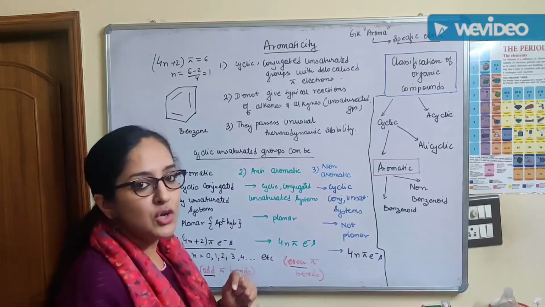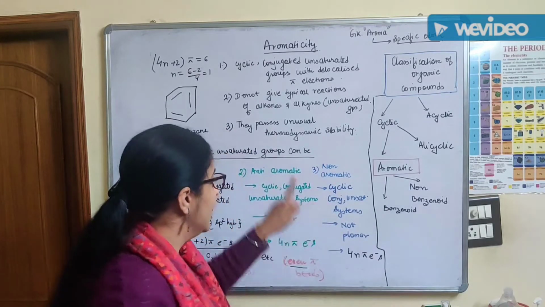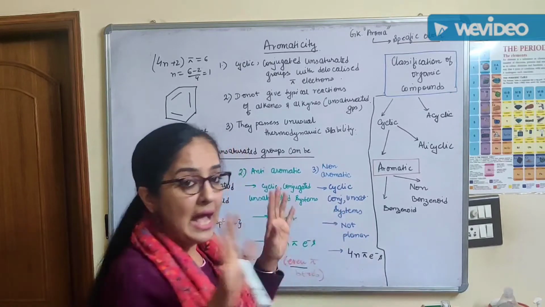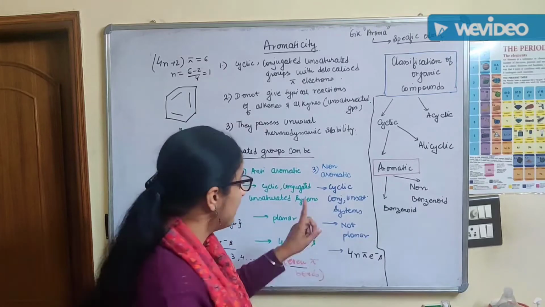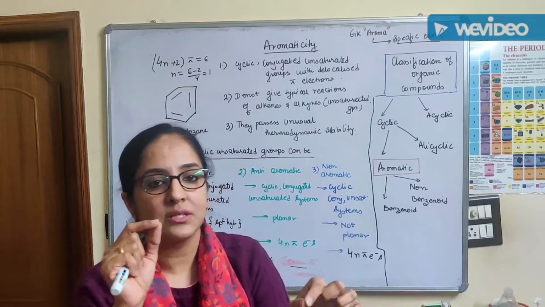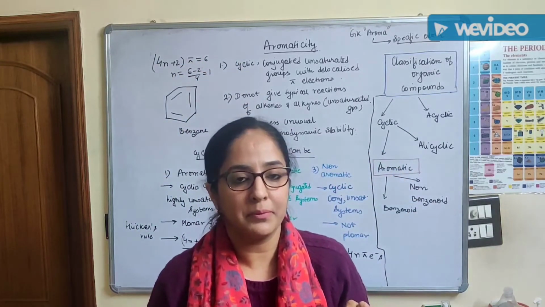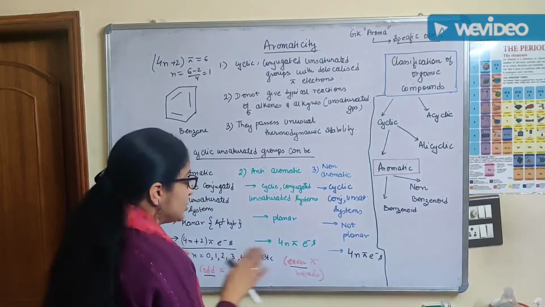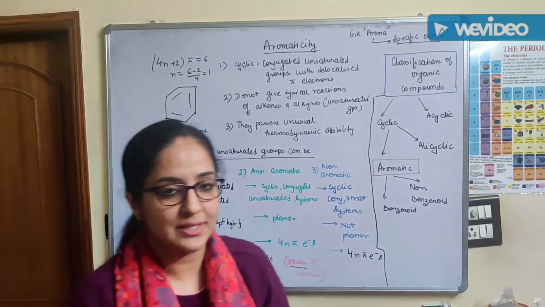Now, we will go into the third category, which is the non-aromatic. They are also cyclic. They will also have conjugated systems, right? They will have unsaturation. They will be cyclic, but they will not be planar. One of the atoms in the cyclic system will go out of the plane of the paper. Thus, conjugation is lost, right? So, they may or may not have 4n pi electrons.